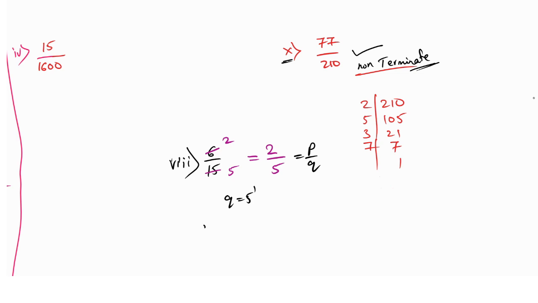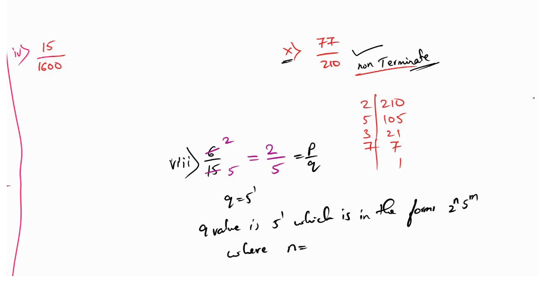So you can write the Q value as 5 raised to 1, which is in the form 2 raised to n, 5 raised to m, where n is equal to 0 because 2 raised to nothing we have, so it is 2 raised to 0, and 5 raised to 1. So the power m is 1, but for 2 raised to nothing we have, it will be 0. Understood? So this is the thing. Okay, I will explain, don't worry.